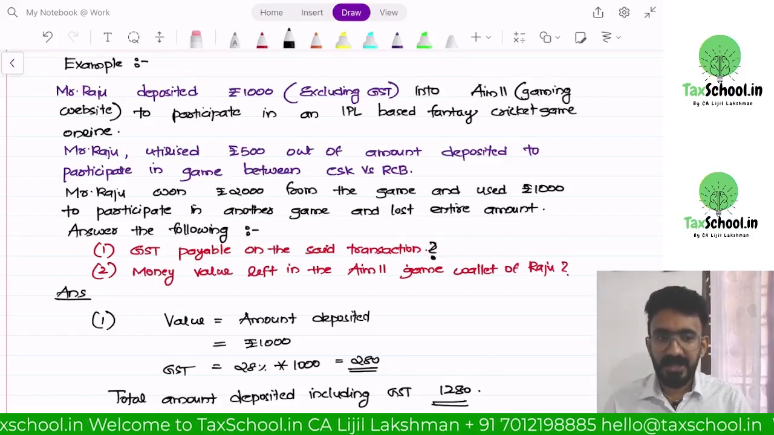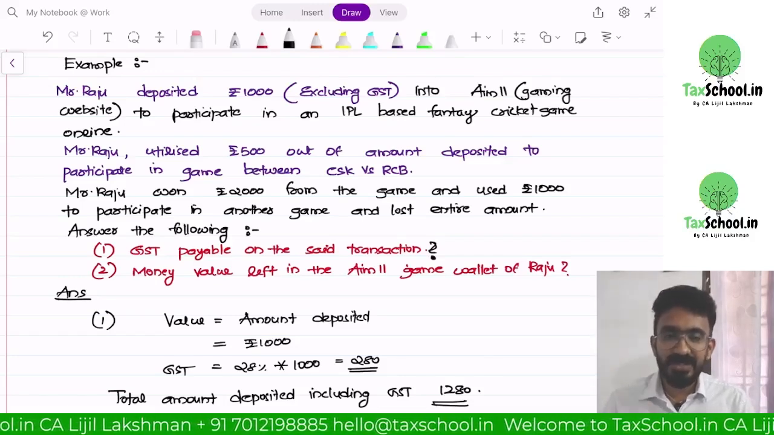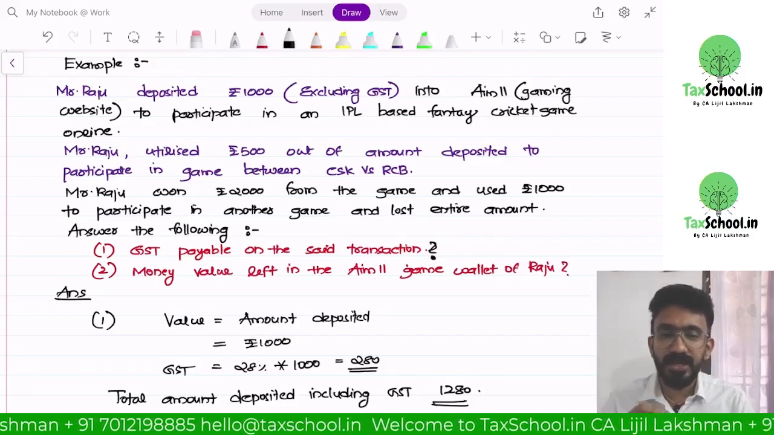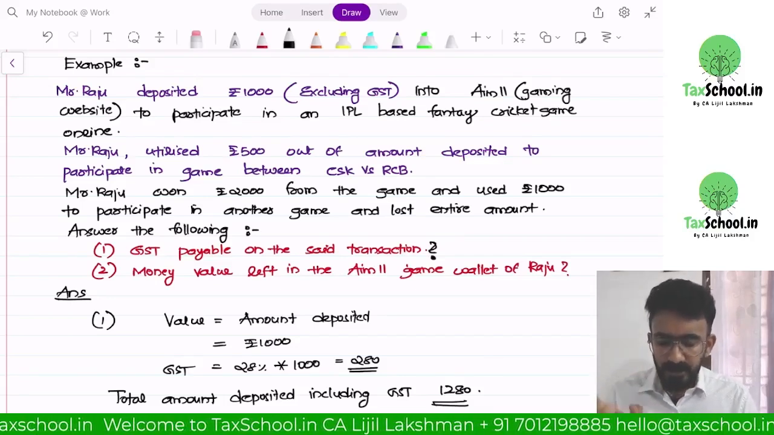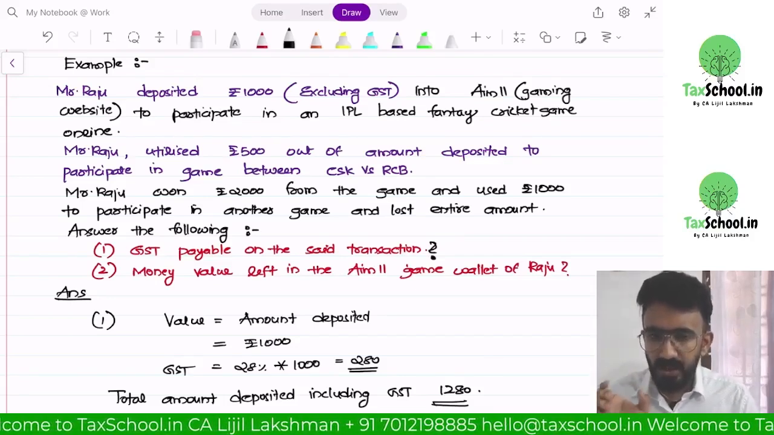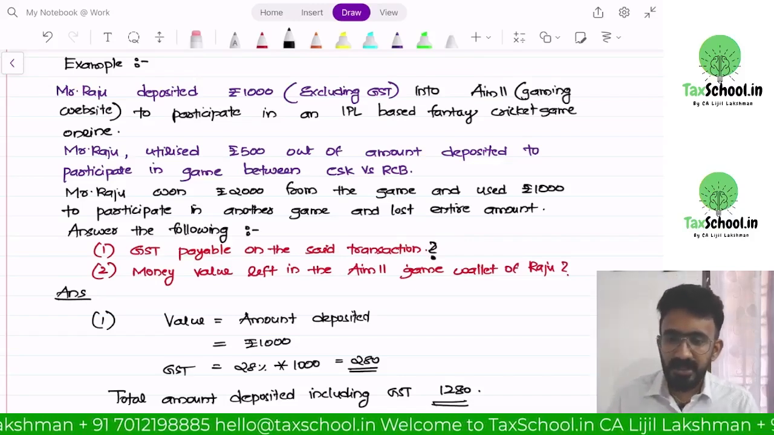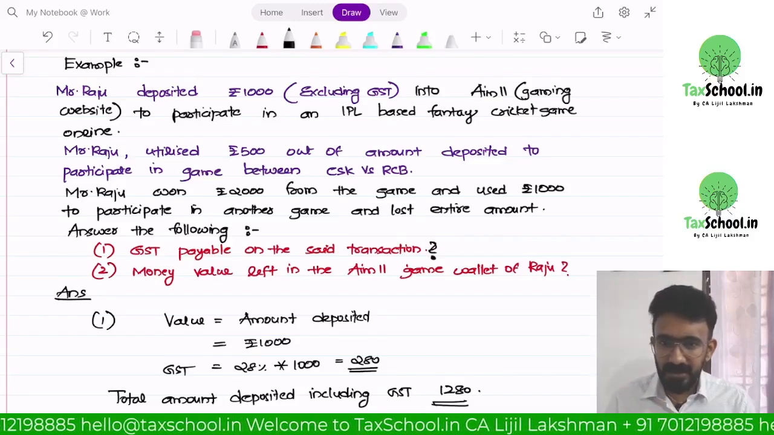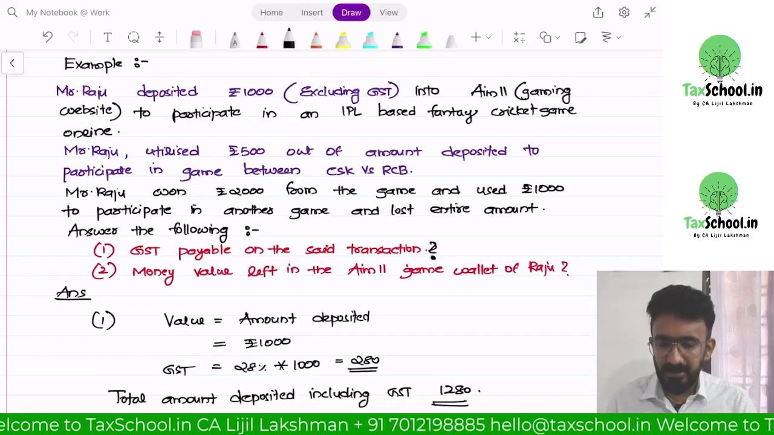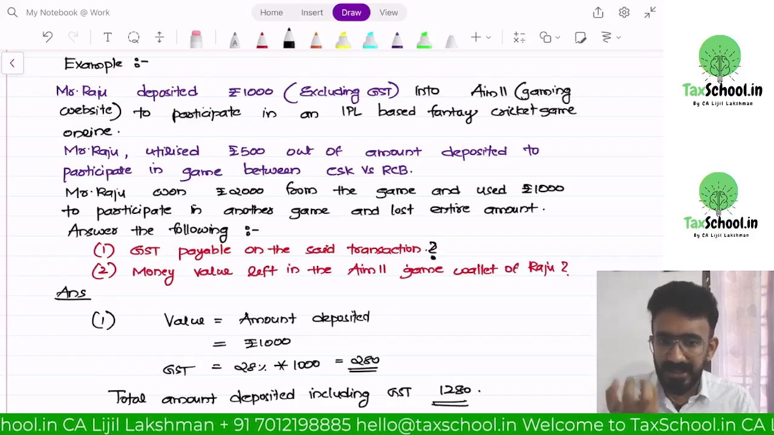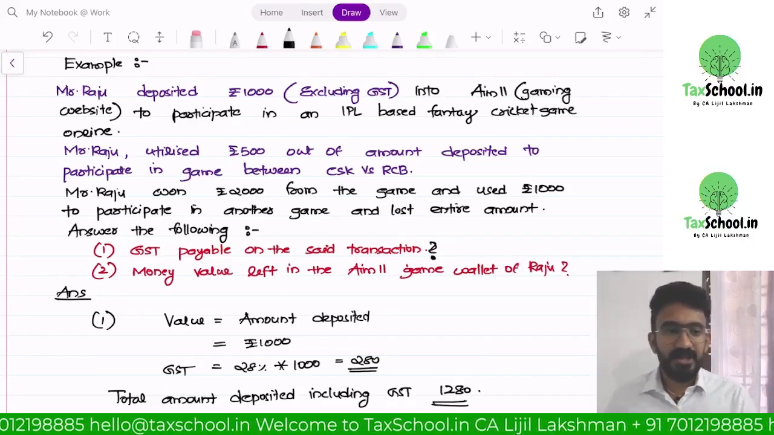Are you understanding? So the GST applicable on this would be 28% multiplied with 1000, that is 280 rupees. Now, if they want to get 1000 rupees in the wallet, how much do they have to deposit? If they want to participate in the game and use a 1000 rupees wallet balance, I mean the balance to be there for them to use in the games, they have to deposit 1280 rupees. Very good.